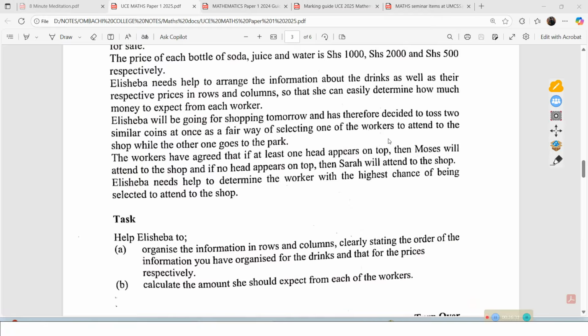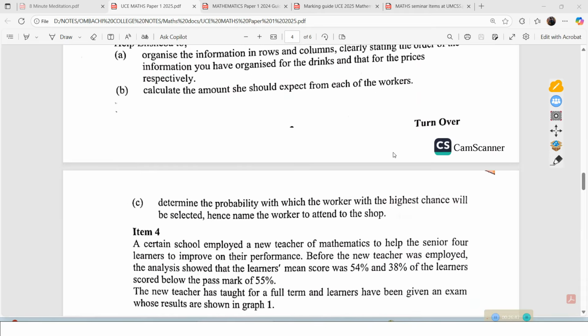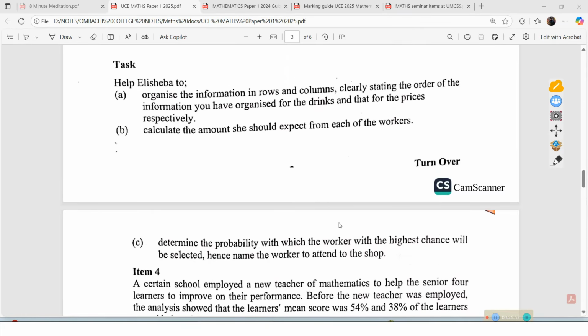If a coin is tossed and they are saying that he is tossing two similar coins at once, then you should be able to easily identify what next you need to do. So basically, what is the task? The task is to determine the probability with which the worker with the highest chance will be selected, and hence name the worker to attend to the shop.